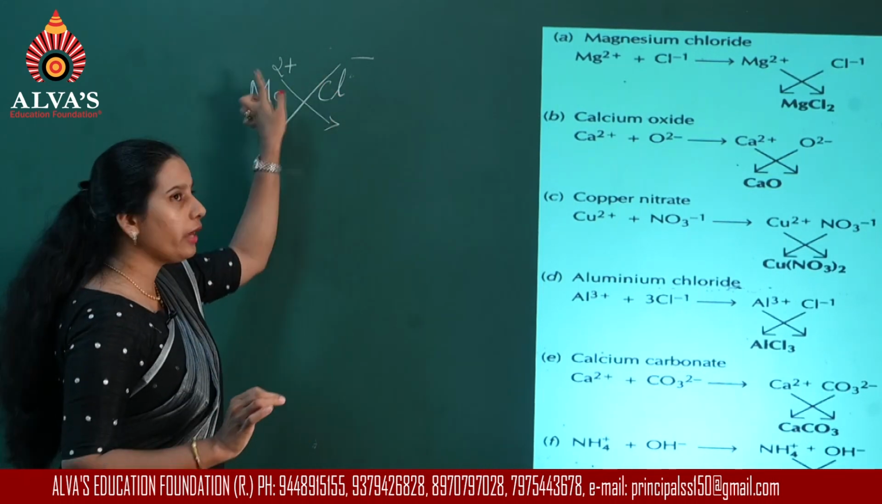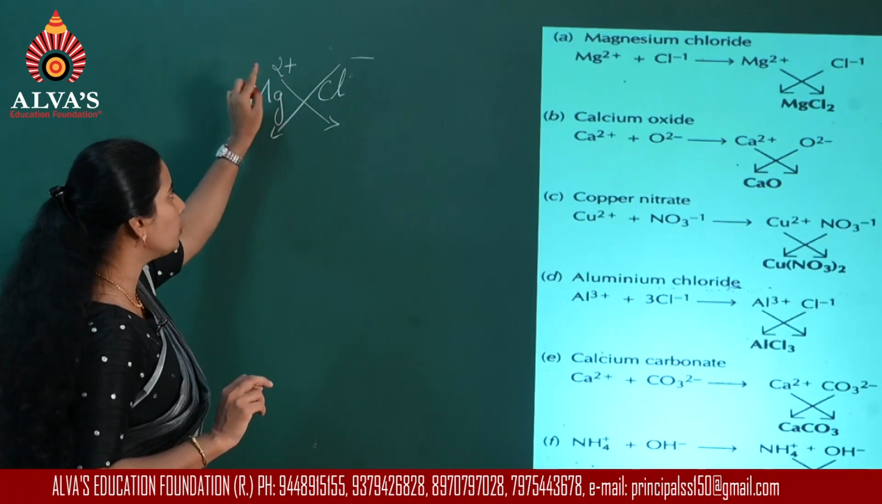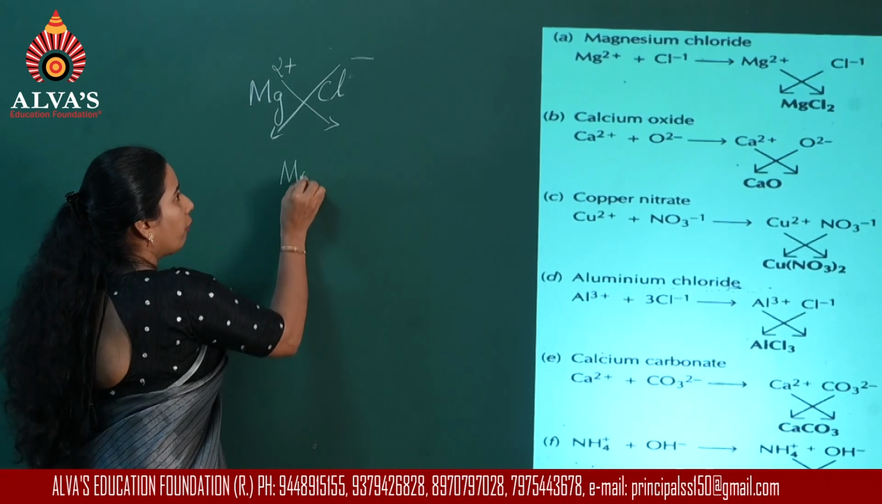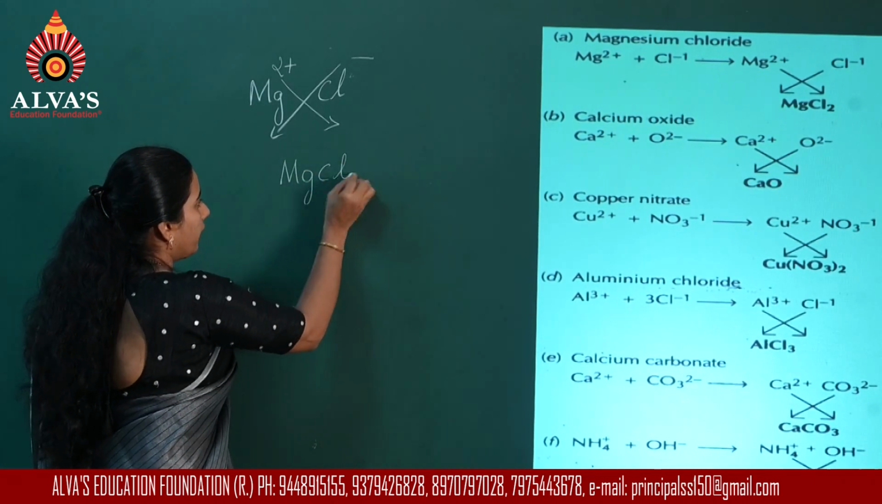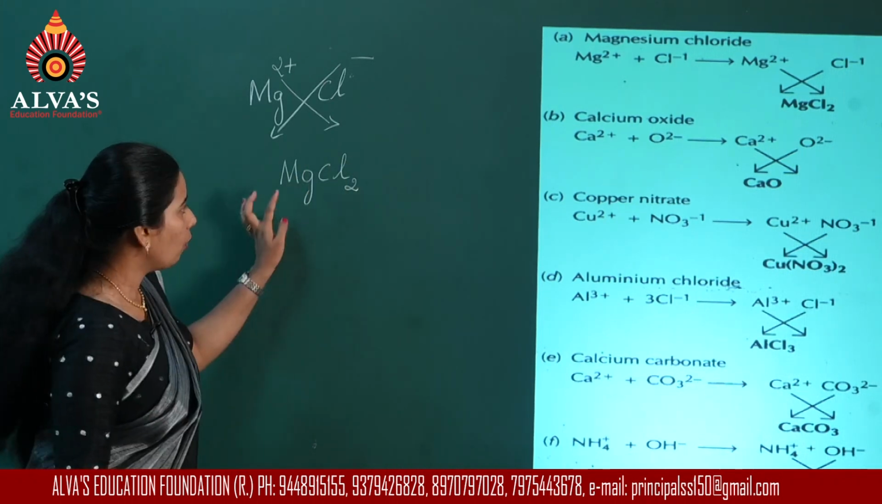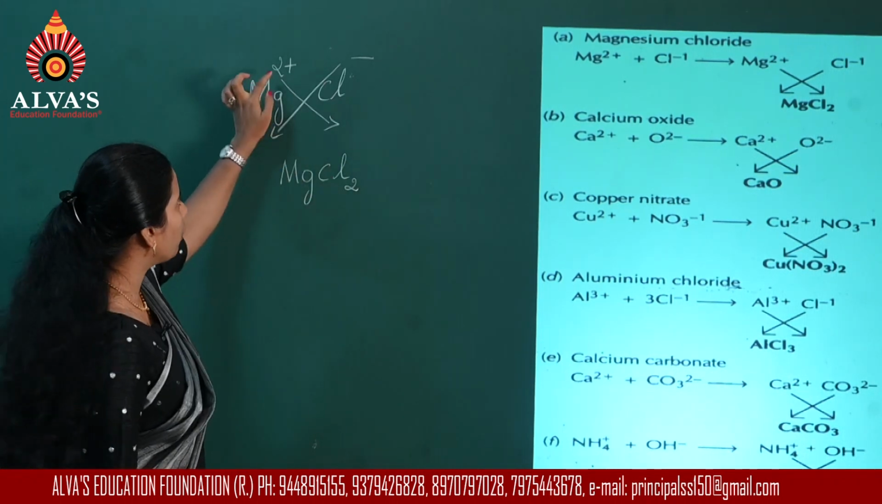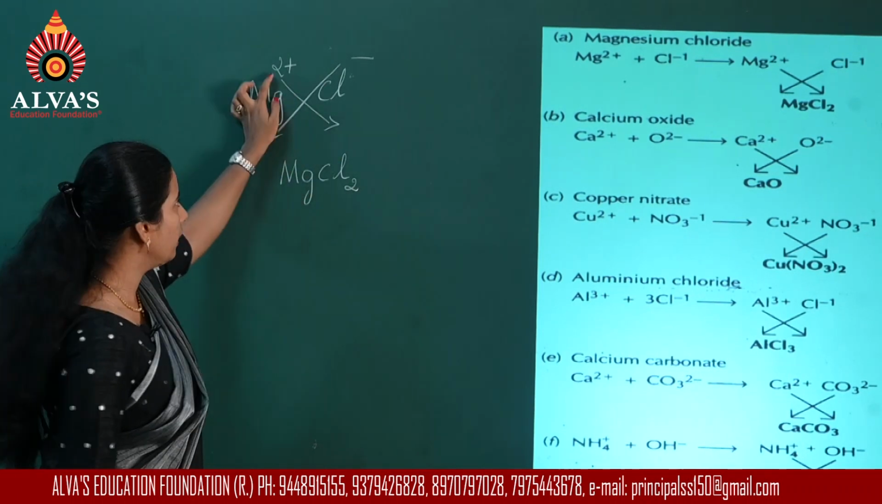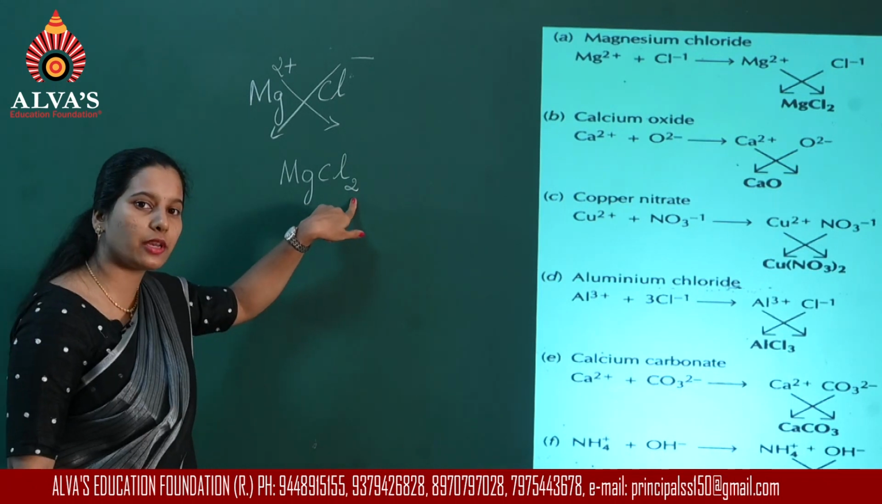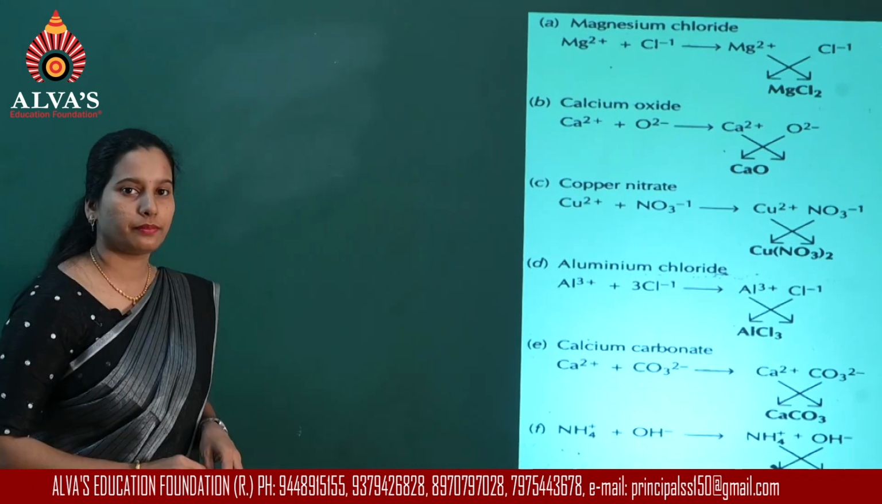Now, we don't have a common number. There is 2 here and there is 1. So now the formula of magnesium chloride becomes MgCl2. Why MgCl2? Because we have crossed the valency. So the 2 that is present here comes as a subscript for chlorine.